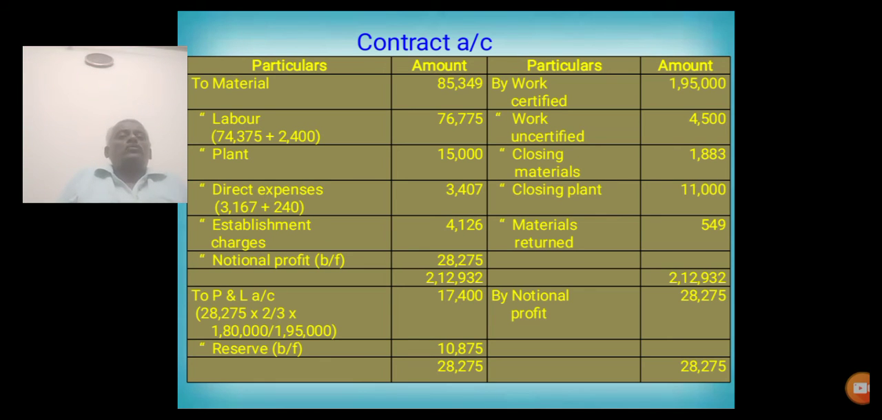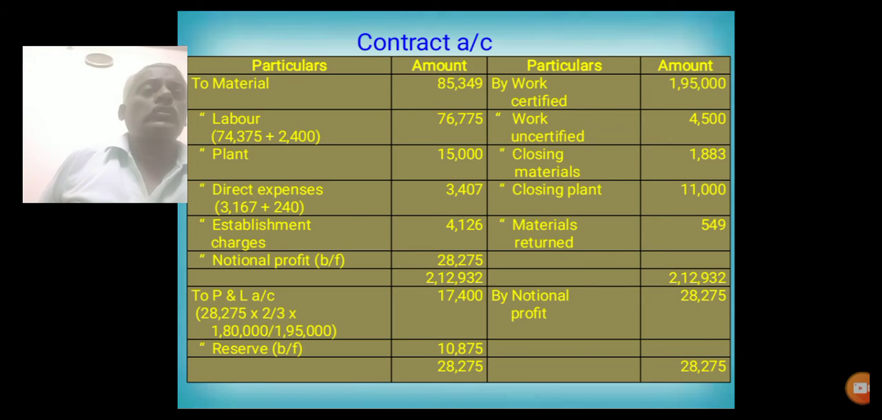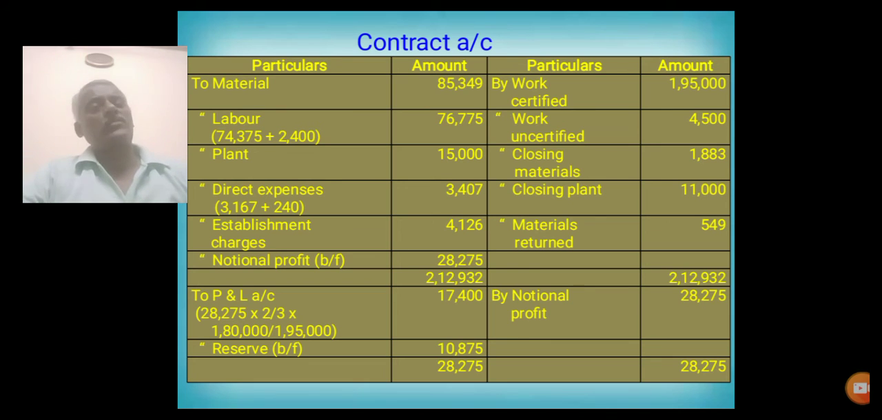For calculating the amount that should be transferred to P&L account, we have to compare the total contract price with the work certified. Here work certified is 1,95,000. Total contract price is 2,50,000. So the work certified is above 50% of contract price. So 2/3 amount is transferred to profit and loss account.